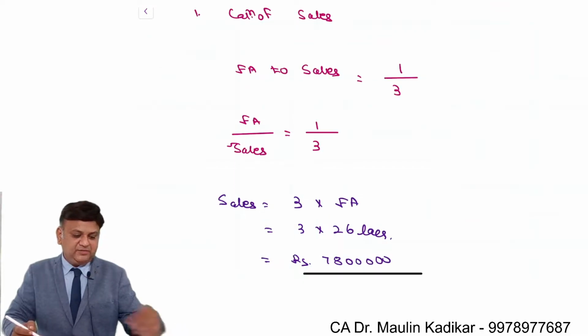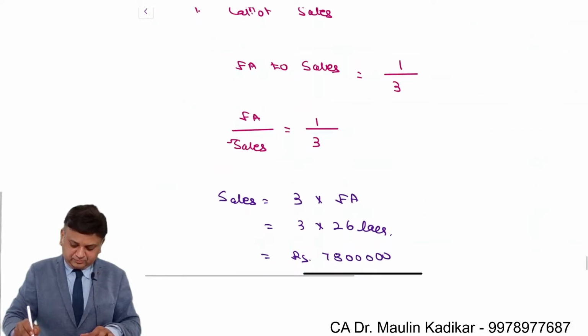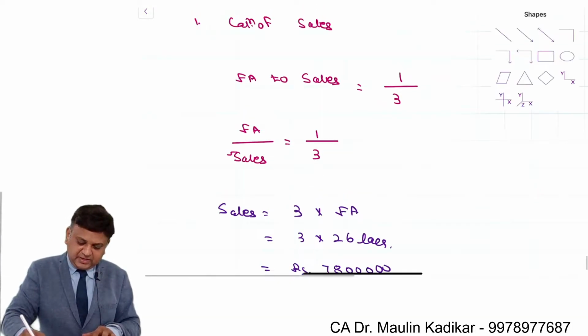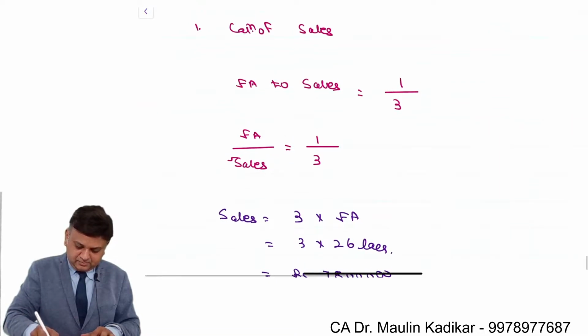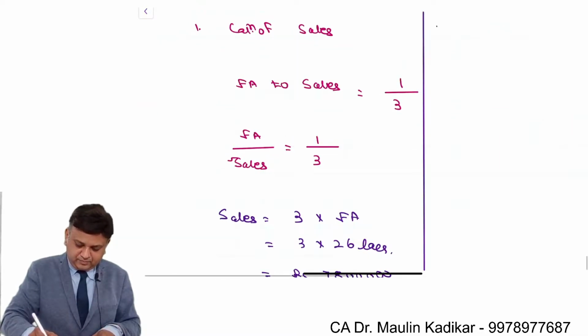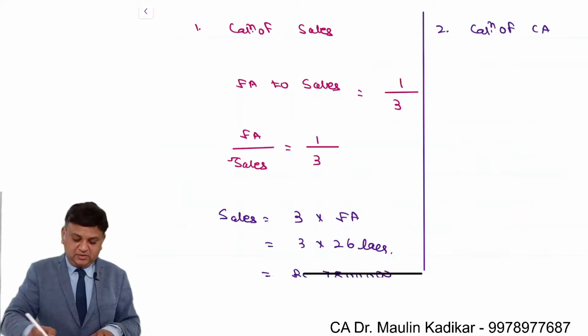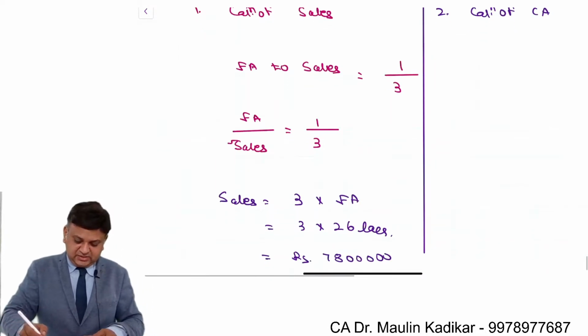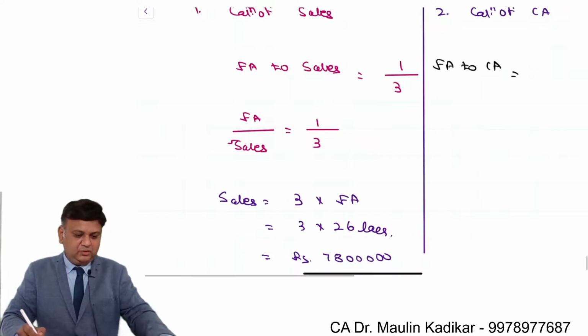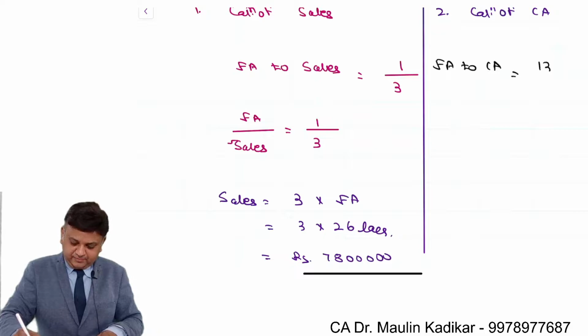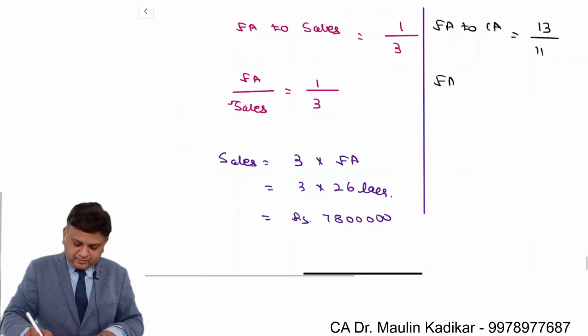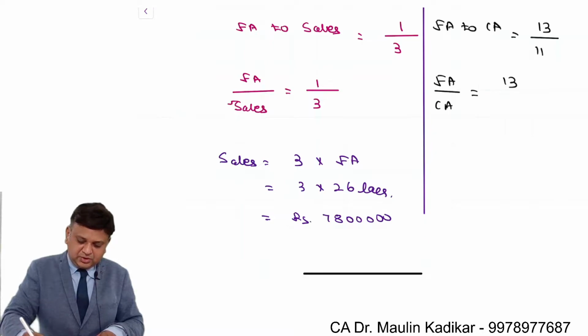Next, information is given on the fixed asset to current assets. So the second working that we can compute is the current assets. Second is calculation of CA, current assets. For that we will apply the formula like this. Fixed asset to current assets is equal to 13 is to 11, so it is 13 divided by 11. So fixed asset upon current assets is equal to 13 divided by 11.